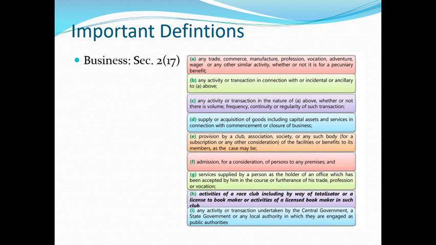So here what is trade? Buying and selling, commerce, all business activities or any related activities. Manufacture: you convert your raw materials into finished goods or into some other form, utility is being converted. Profession, examples of professions are your doctors, engineers, architects, chartered accountants, management consultants are professionals.